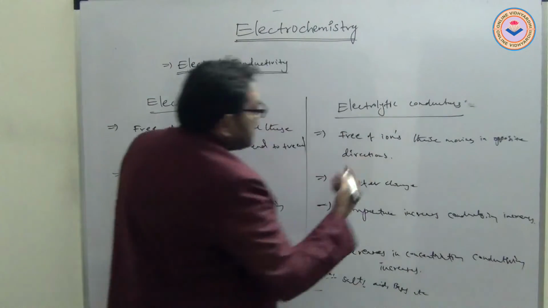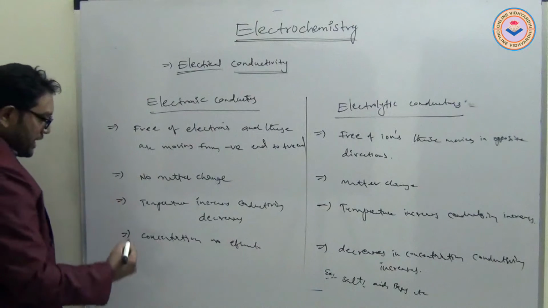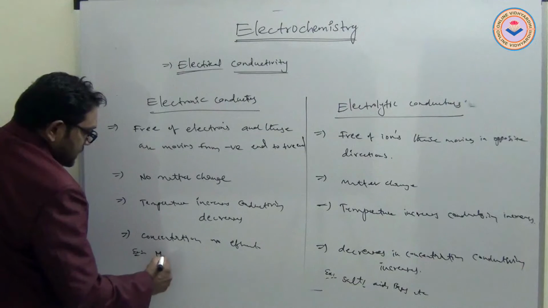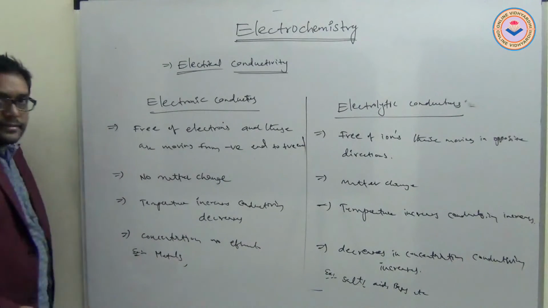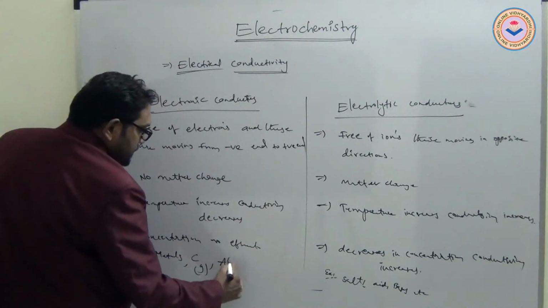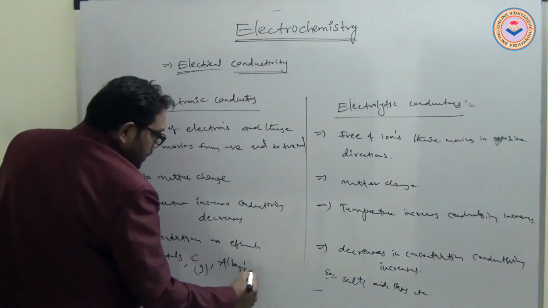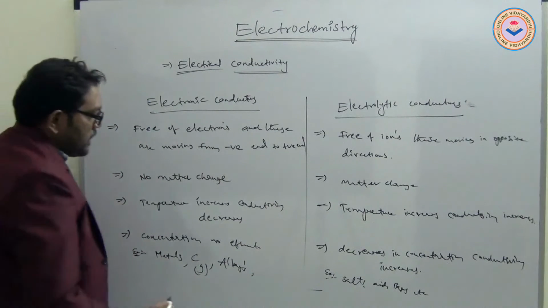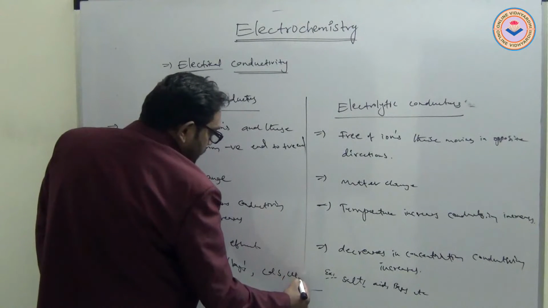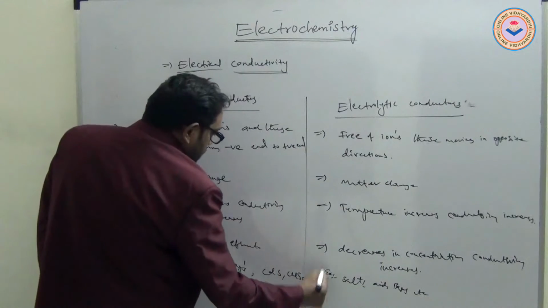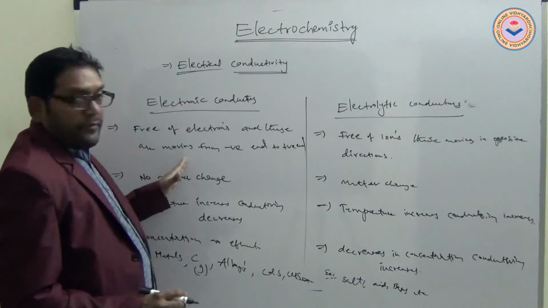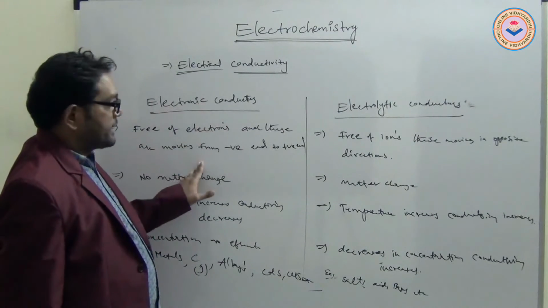Electronic conductors are all metals, carbon in graphite form, alloys, cadmium sulfide, copper sulfide, etc. Here conductivity power is high for electronic conductors.